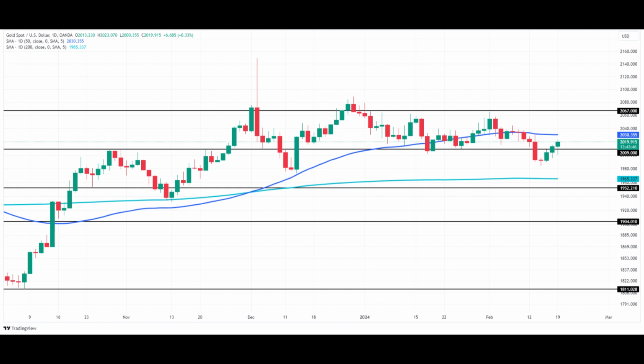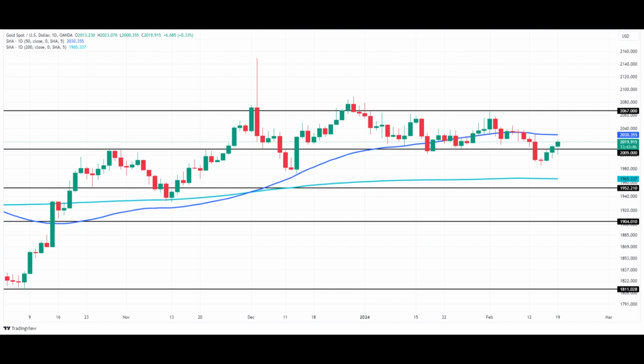This could lead to a near-term test of the 200-day moving average at $1,965.34. This moving average is controlling the longer-term direction. Overcoming the 50-day MA will be a sign of strength. Turning the intermediate trend higher could trigger a surge into the resistance at $2,067.